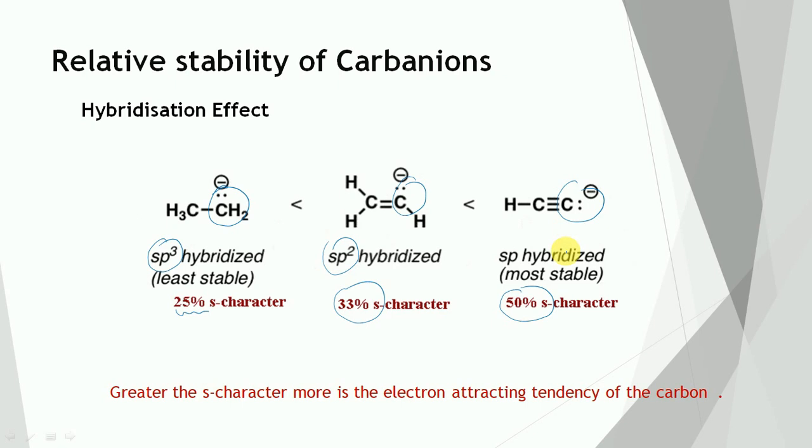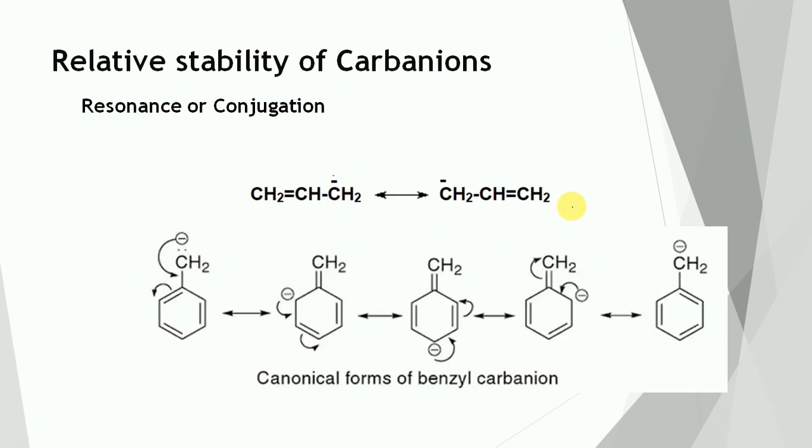Or we can say that the negatively charged carbon of the alkynyl carbanion can accommodate the negative charge more easily, and therefore the alkynyl carbanion is more stable in comparison to the alkenyl and alkyl carbanions. So the greater the S character, the more is the electron attracting tendency of carbon, and the more stable is the carbanion. Then resonance and conjugation.